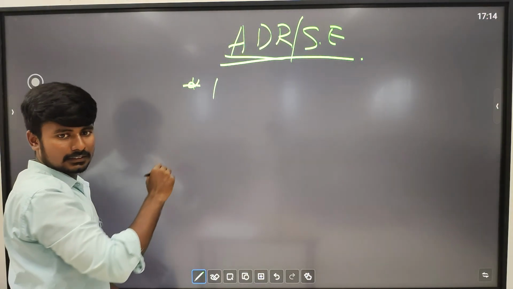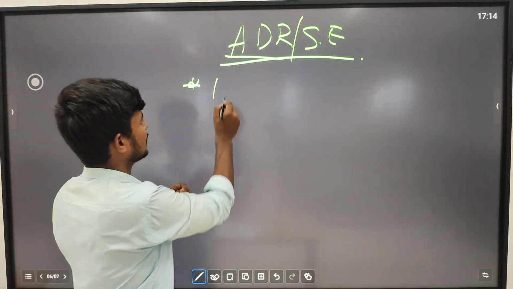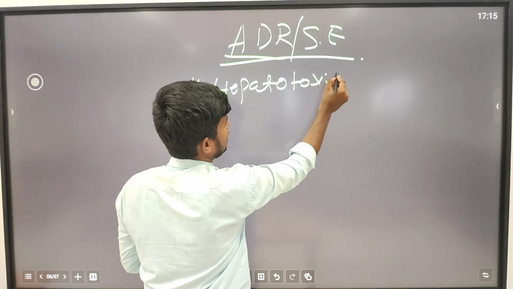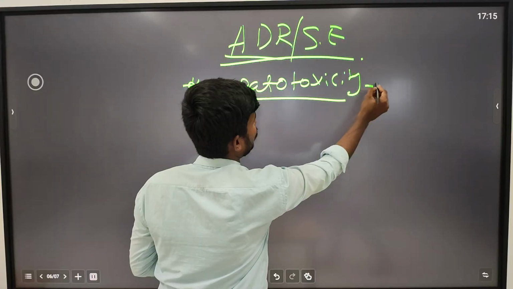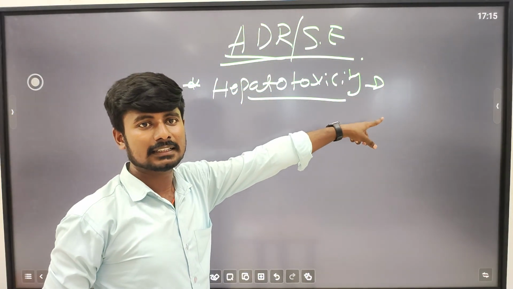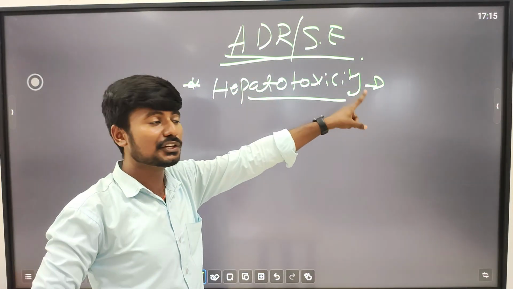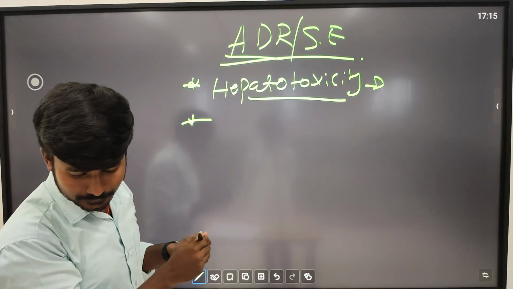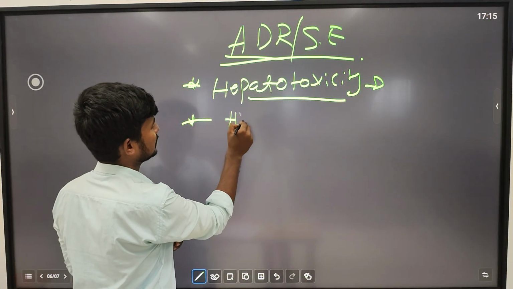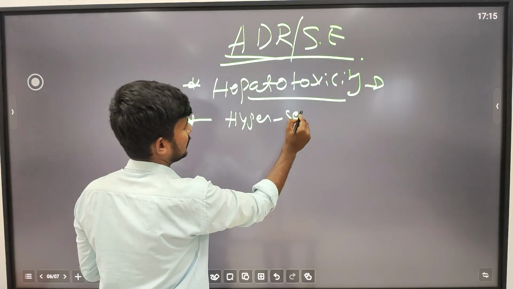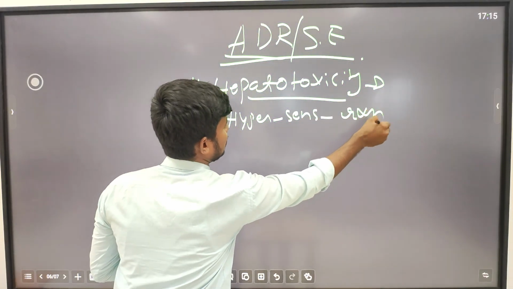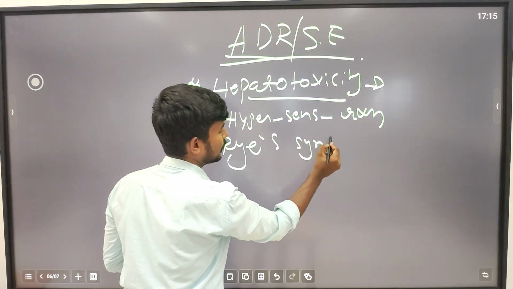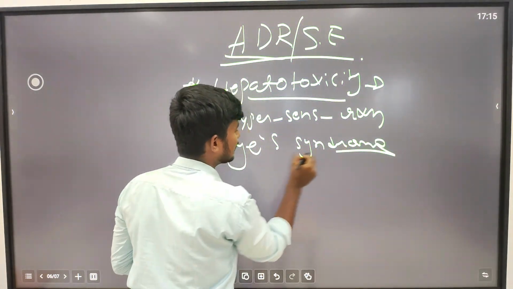The main one is hepatotoxicity, due to paracetamol. The chemical structure of paracetamol leads to hepatotoxicity. Then hypersensitivity reaction. Then Reye's syndrome. What happens in Reye's syndrome?